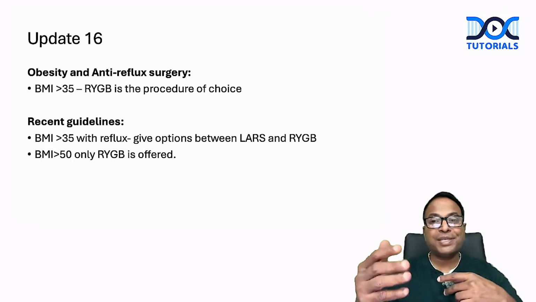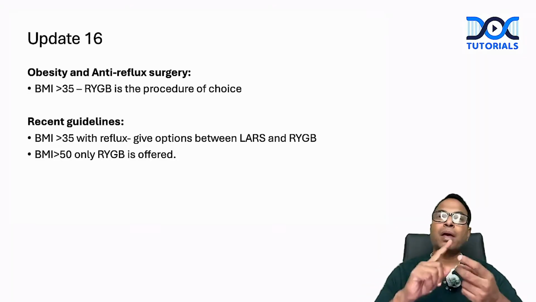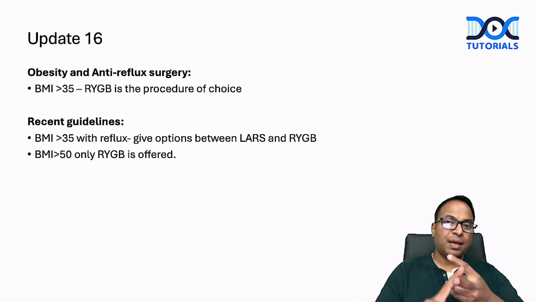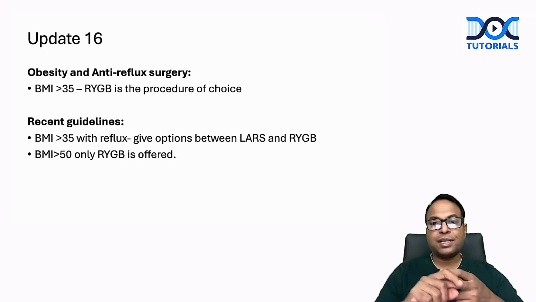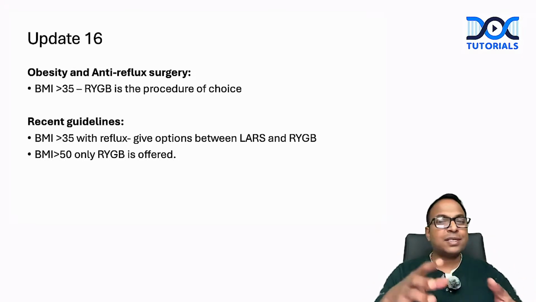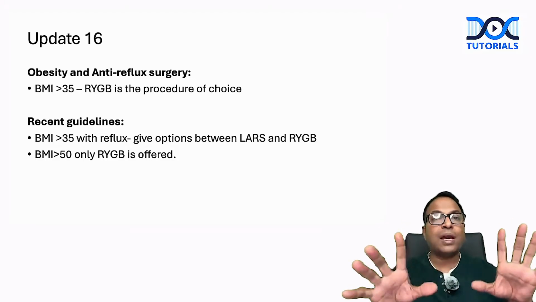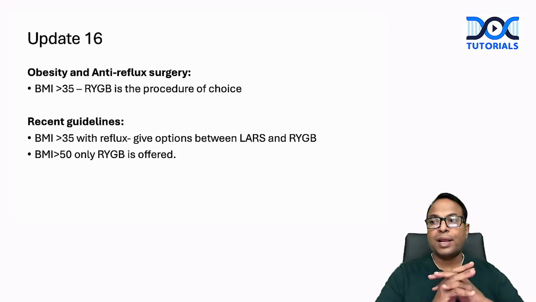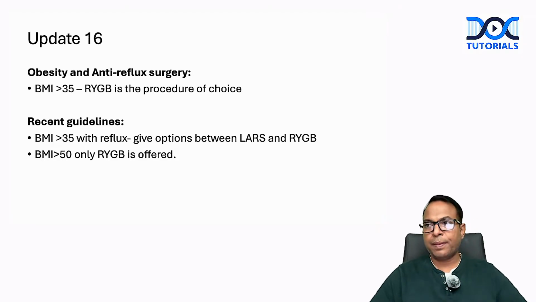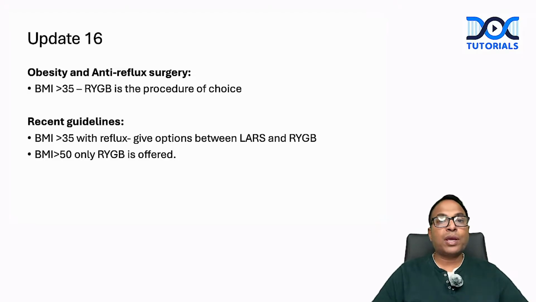You can give the option to the patient: either laparoscopic anti-reflux surgery or RYGB. Both can be offered. But for BMI more than 50, only RYGB is offered. So don't forget, for more than 50, only RYGB is offered. This is a very important update from the new edition. So above 35, you cannot hereafter say RYGB is the procedure of choice.